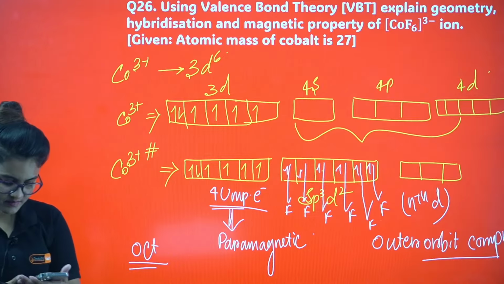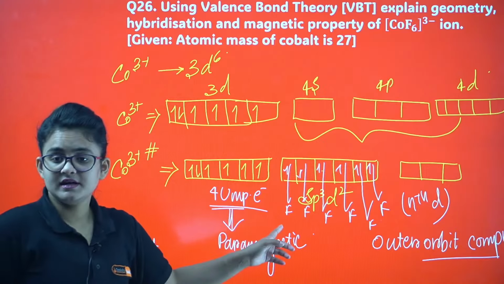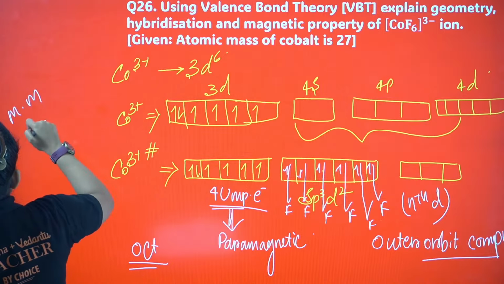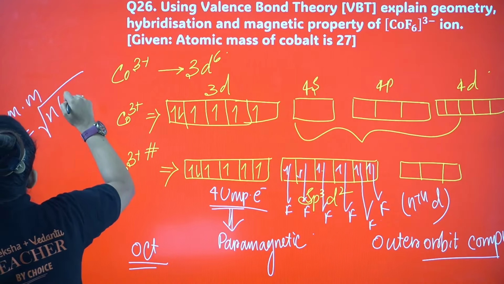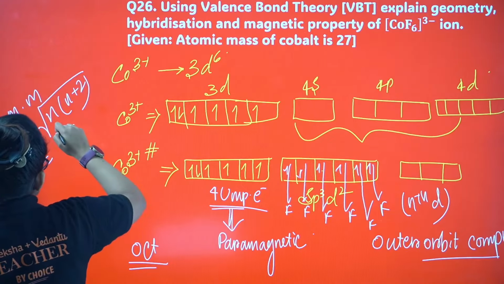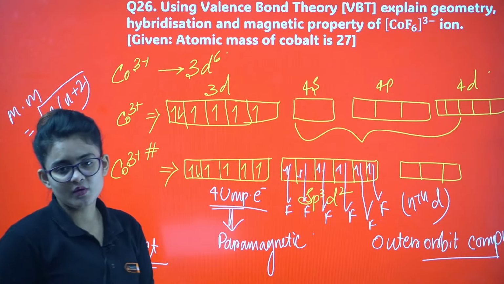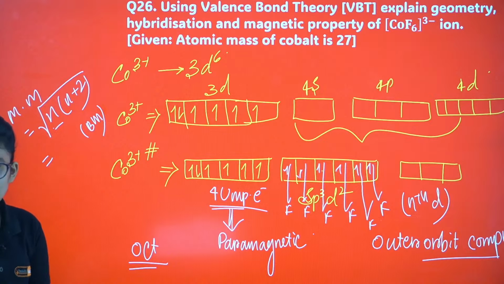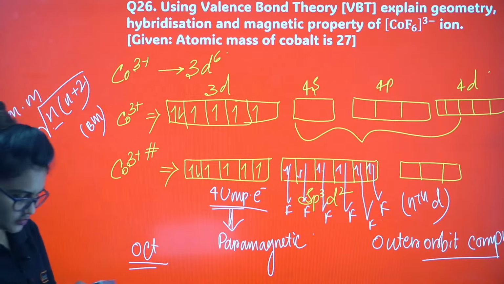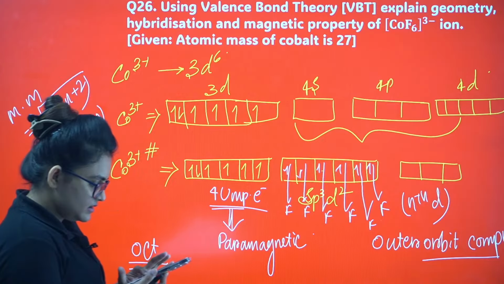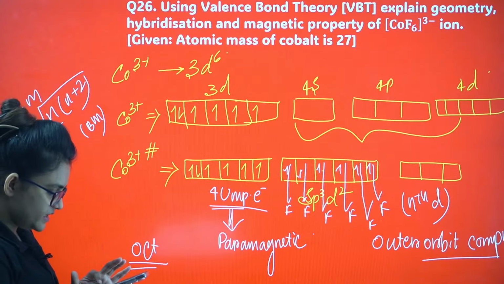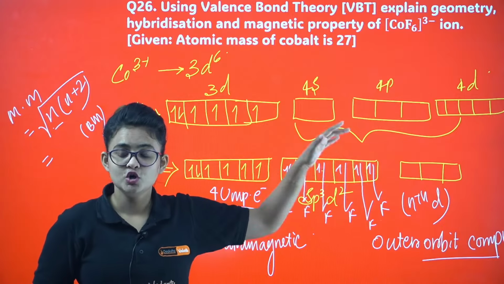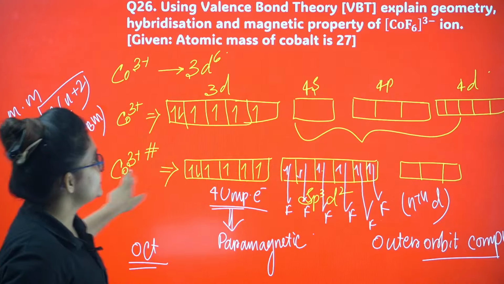And paramagnetic, sometimes they can ask you to find the magnetic moment out of it. So magnetic moment, I'm just writing mm, equals under root n into n plus 2. You can put the number of unpaired electrons here. Okay, and please put the unit as Bohr magneton. Okay, I guess this concept is clear to you. Let's proceed. Okay, I can see so many of you giving answers. Very good, my dear. Make sure it's a 3-marker question, so you are doing all these things to show stepwise. Okay, let's proceed with this one.